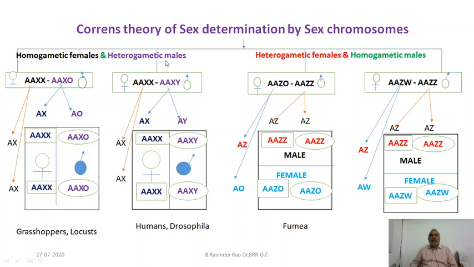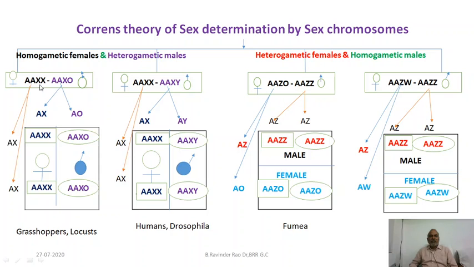Correns explained heterogametic male sex determination in two methods. One is called the XX-XO method. The other one is called the XX-XY method. The XX-XO method is observed in grasshoppers and locusts. In locust and grasshopper-like insects, we observe the XX-XO type. What is the XX-XO type? XX is the female, XO is the male.